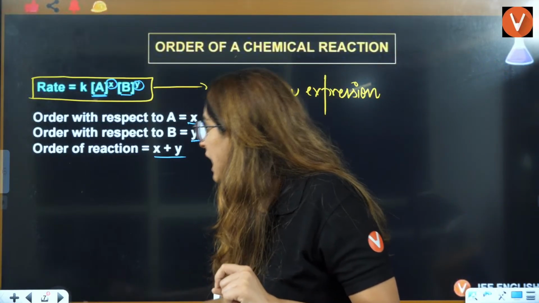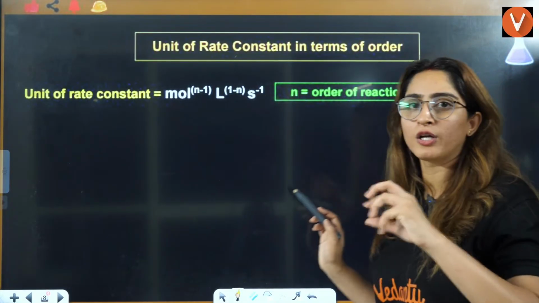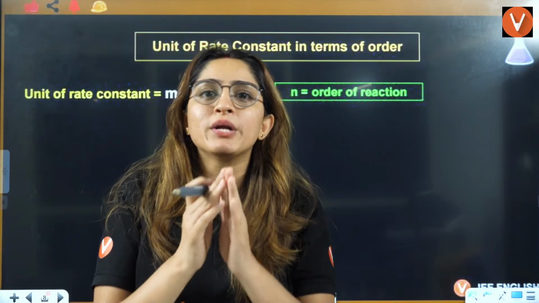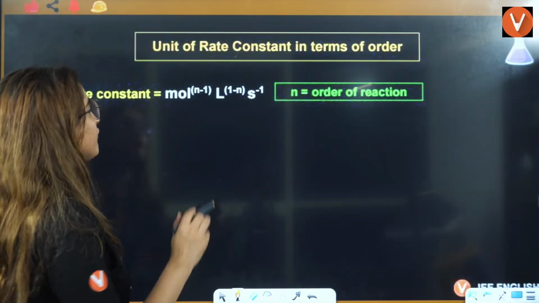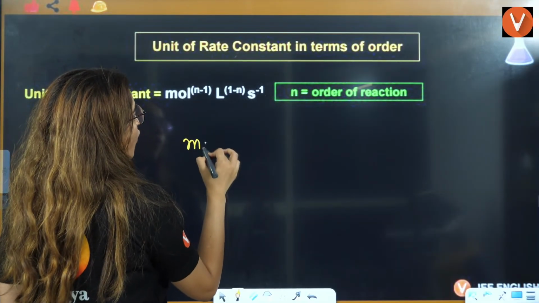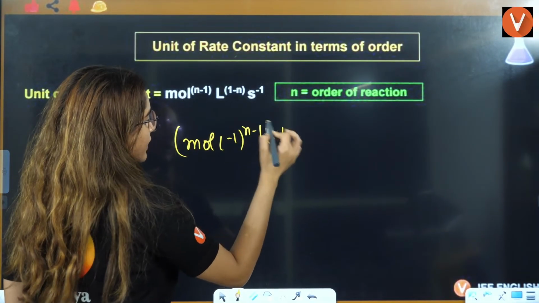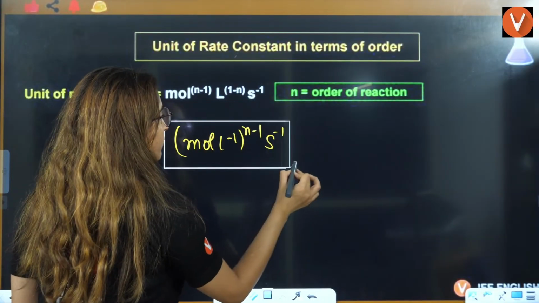Okay, now let's talk about the units in terms of the order of the reaction. How do you define the units? We have a direct formula: (mole per liter)^(1-n) per second. This is the direct formula that you need to apply.